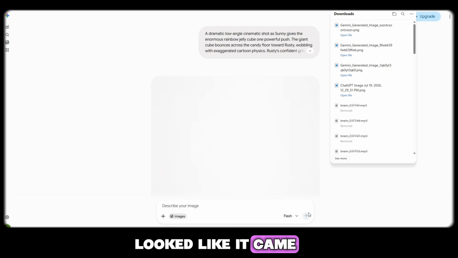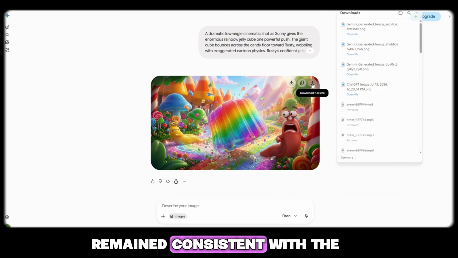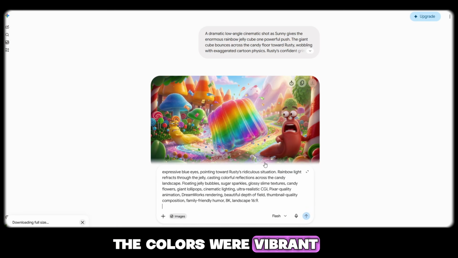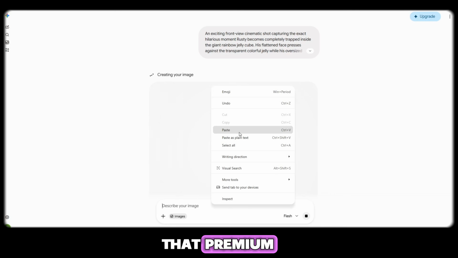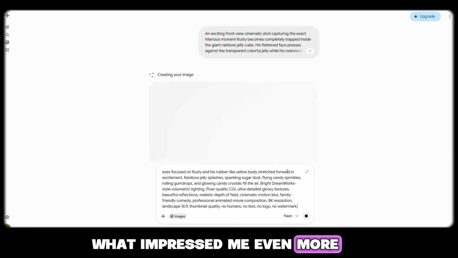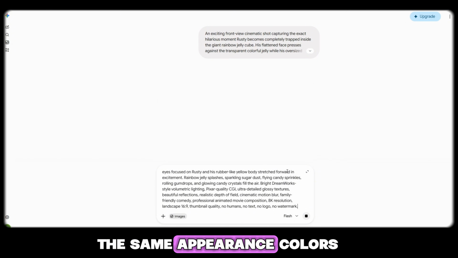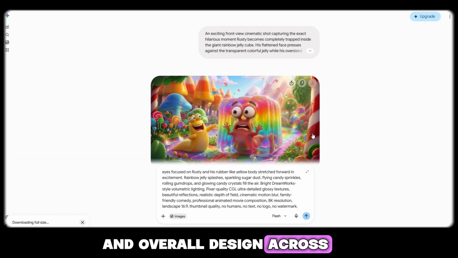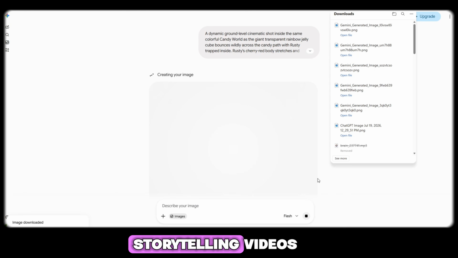The quality looked like it came straight from a professional 3D animation studio. The characters remained consistent with the master prompt. The lighting was cinematic, the colors were vibrant, the textures were highly detailed, and every scene had that premium Pixar and DreamWorks style 3D look. What impressed me even more was the character consistency. Sunny and Rusty maintained the same appearance, colors, proportions, facial expressions, and overall design across different scenes, which is one of the biggest challenges when creating AI storytelling videos.